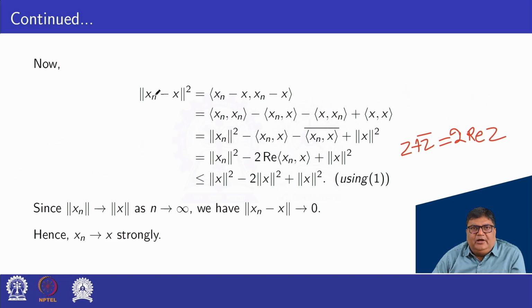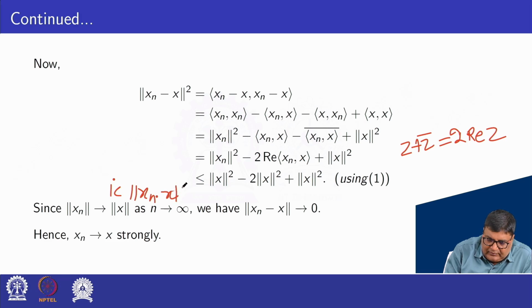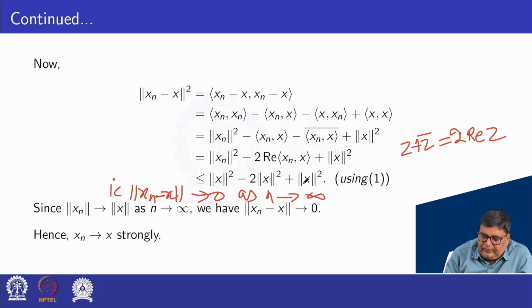Therefore norm of xn minus x squared tends to 0. That is, norm of xn minus x tends to 0 as n tends to infinity. Hence xn converges to x strongly. This completes the proof of the theorem.